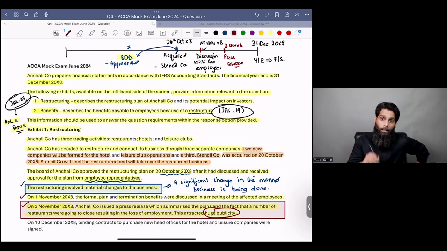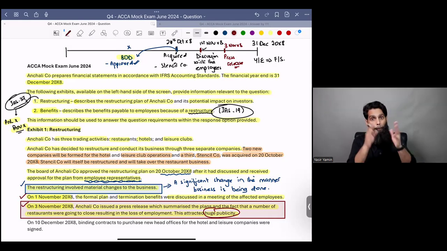You need to mention this fact in your answer as well. Because remember, in part A, requirement number 2, your examiner asked you to identify and discuss the date when the condition was met and when the condition was not met. You will mention that on 3rd November 20X8, the press release augments the restructuring decision. However, IS 37 does not require a press release. Even if a press release did not happen, the restructuring provision's condition was already met on 1st November X8. This is how you answer a question with completeness.